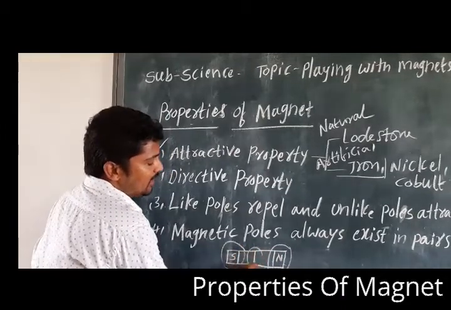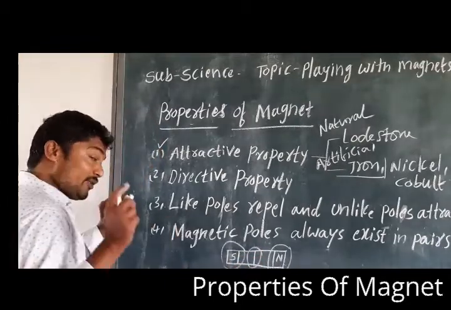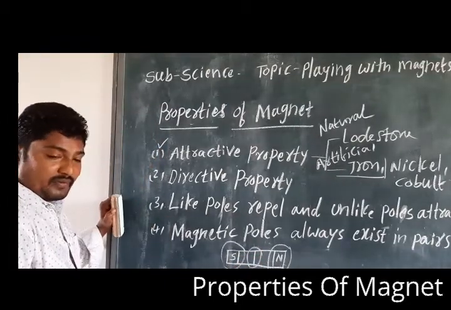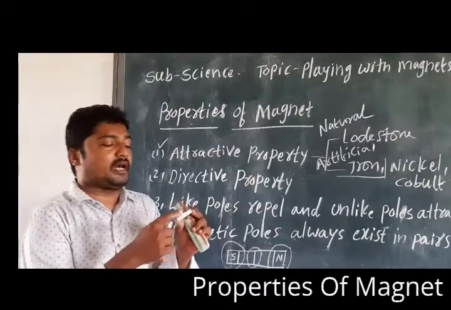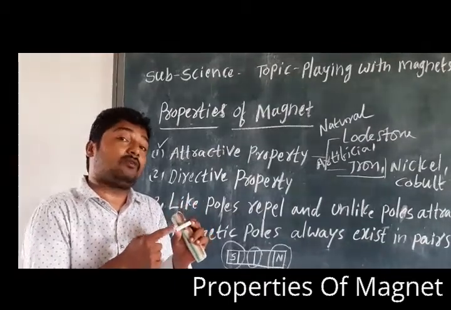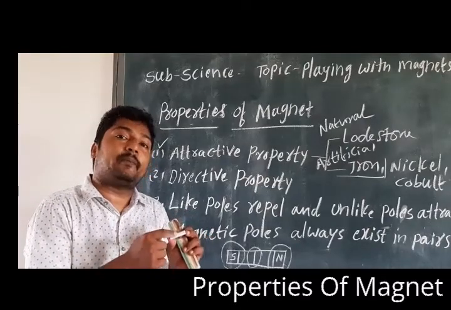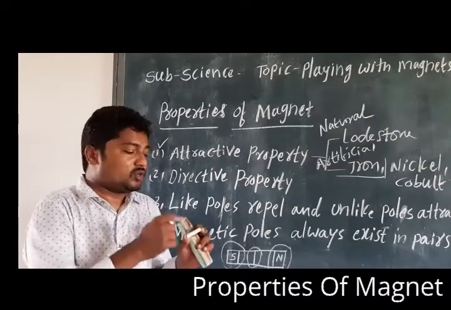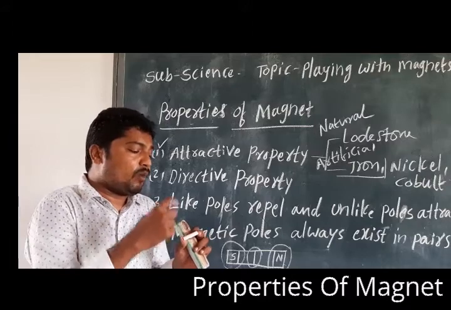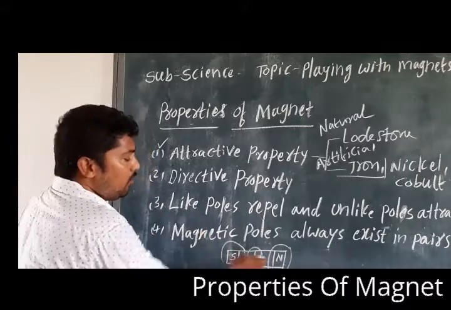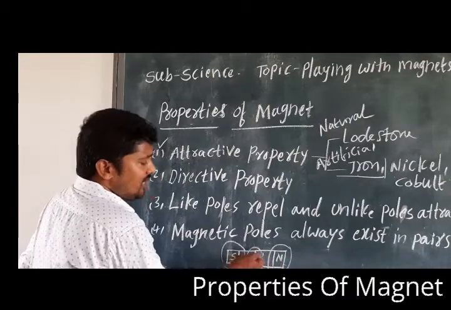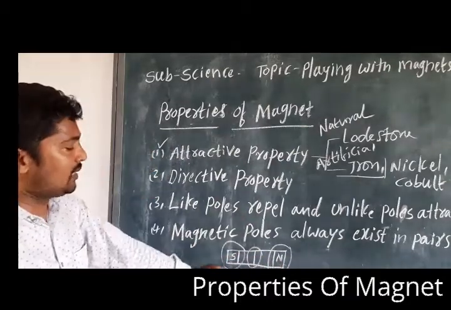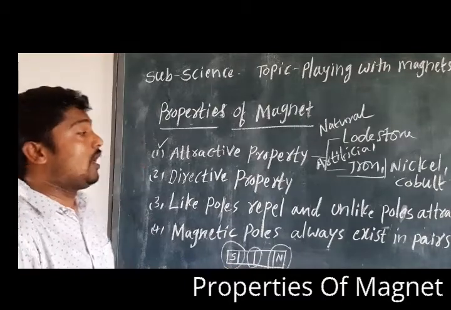Here less power. So whenever you observe a bar magnet, these two poles have more attractive power than the central part. Am I clear? So they have more attractive power. The poles only. Poles have more attractive power than the central part. So this is the main thing we have to observe.